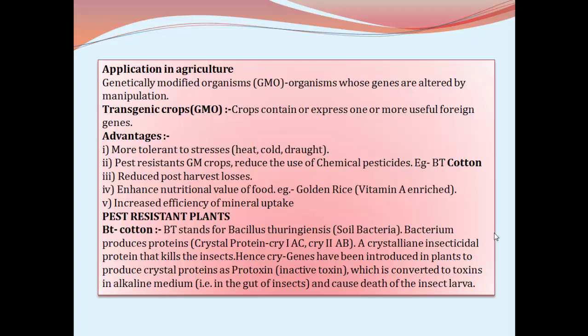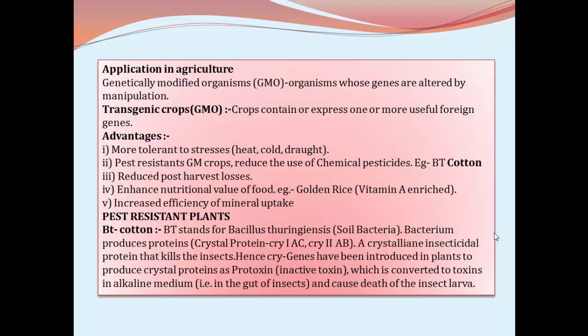From this bacterium, the cry genes are isolated, and these cry genes have been introduced into the plants so that in the plant the crystal proteins are naturally produced. But in the plant body, these crystal proteins are produced as protoxin.